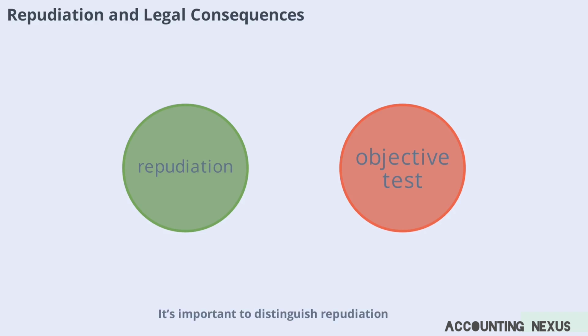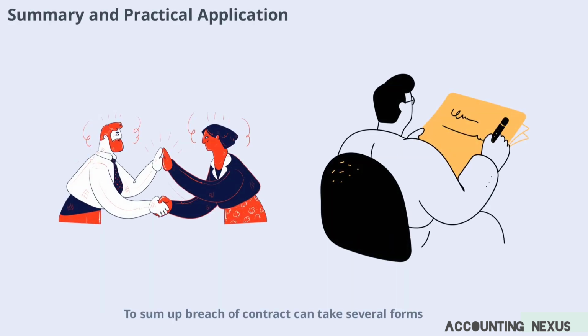It's important to distinguish repudiation from mere delay or defective performance, as the consequences and available remedies differ. Understanding these differences ensures you know your rights and options when a contract is breached. To sum up, breach of contract can take several forms, each with specific legal implications. Whether it's positive malperformance, delay, impossibility, or repudiation, identifying the correct type is crucial for determining your next steps.